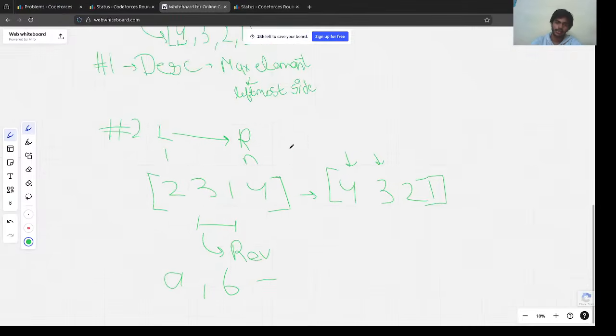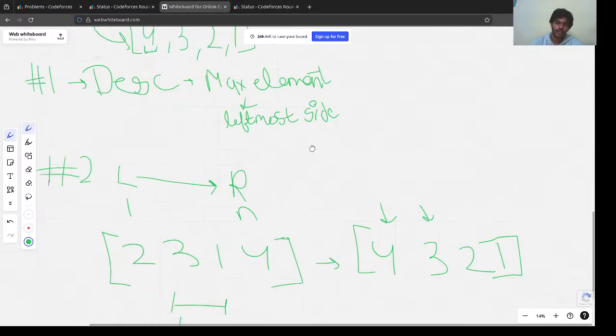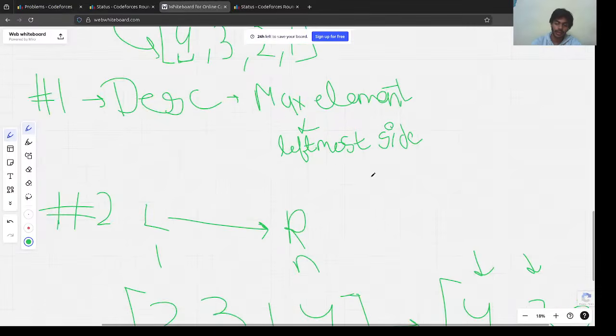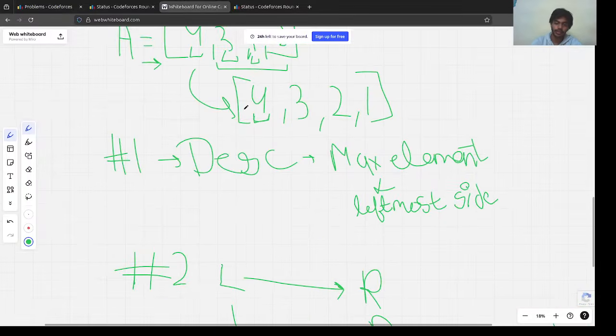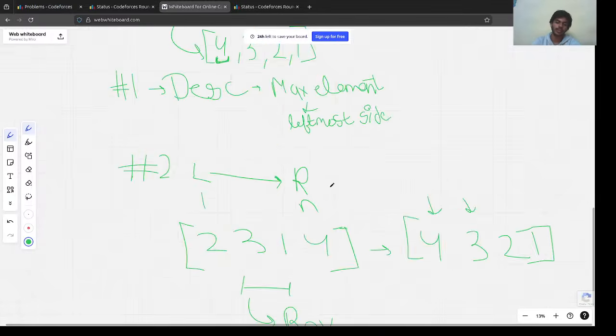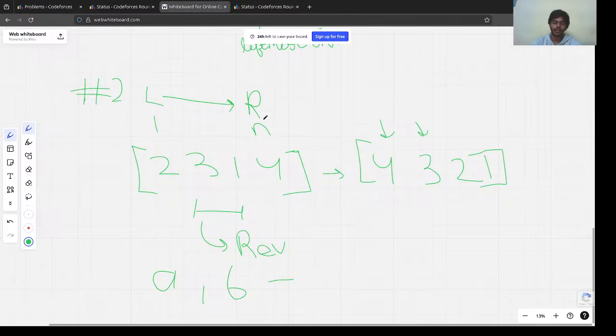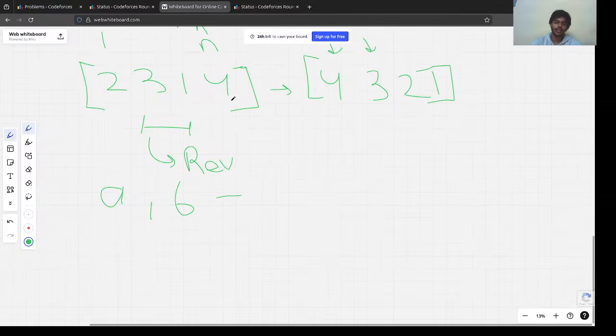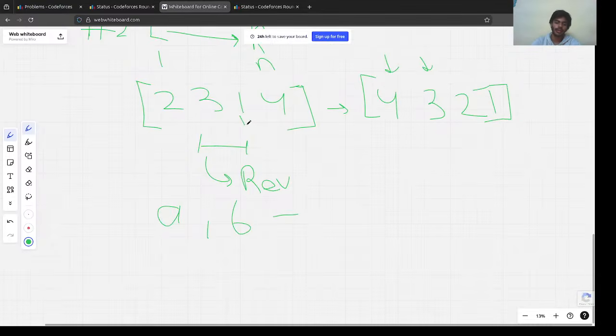Okay, so basically we have two observations here. The first is, to make the array lexicographically maximum, it should be the descending array. Because this ensures that we have the best possible choice at each step, as we are starting from left to right, which is the second observation. This also tells us that if we start from here, let's say we make this transition, what would the array be? It would be 2 3 4 1.